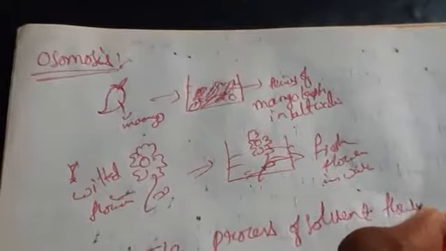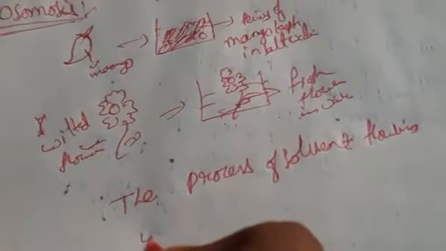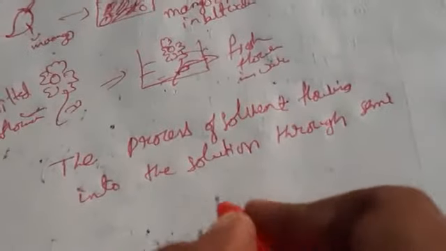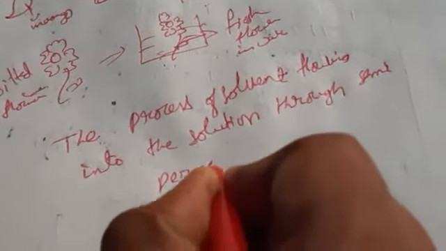The process of solvent flowing into the solution through a semi-permeable membrane.